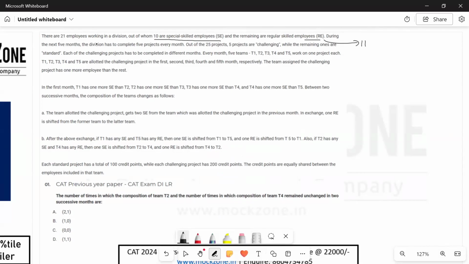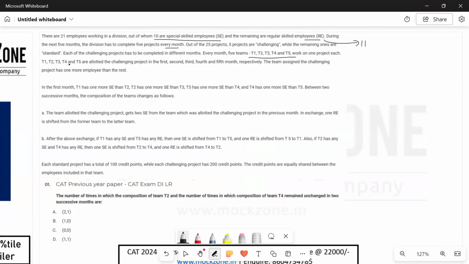During the next 5 months, the division has to complete 5 projects every month. Out of the 25 projects, 5 projects are challenging, while the remaining ones are standard. Each of the challenging projects has to be completed in different months. So 5 projects in 5 months, and each challenging project has to be completed in a different month. Every month, 5 teams T1, T2, T3, T4, and T5 work on one project each. So every month we are completing 5 projects.